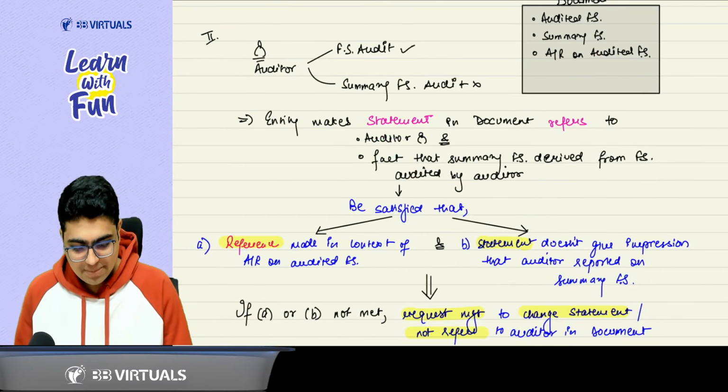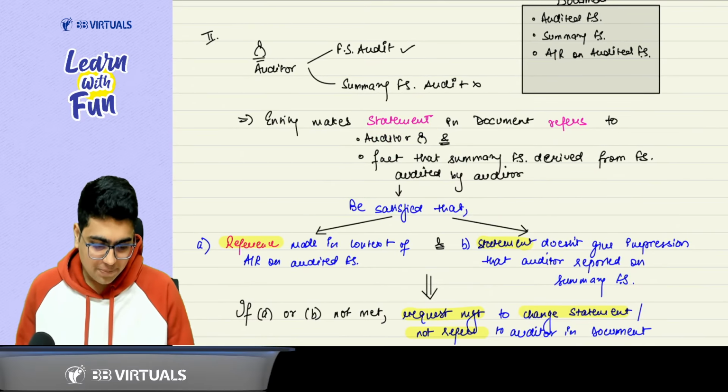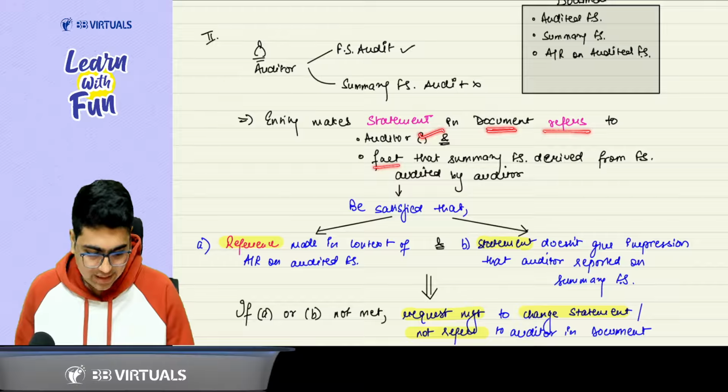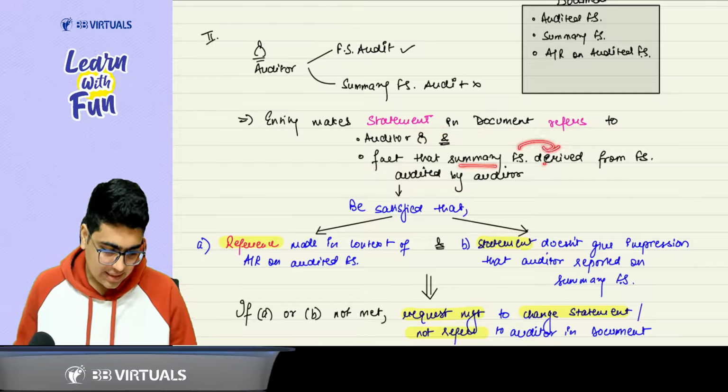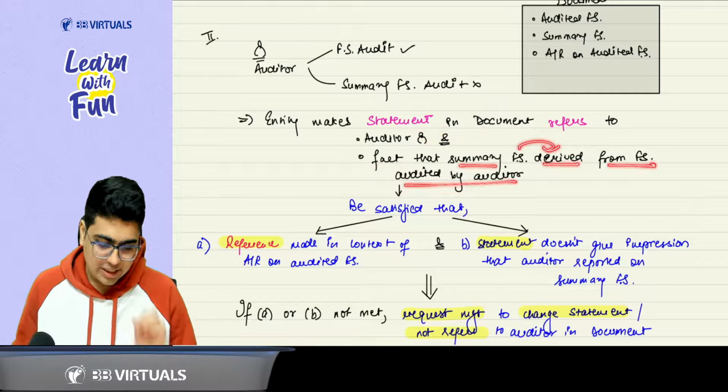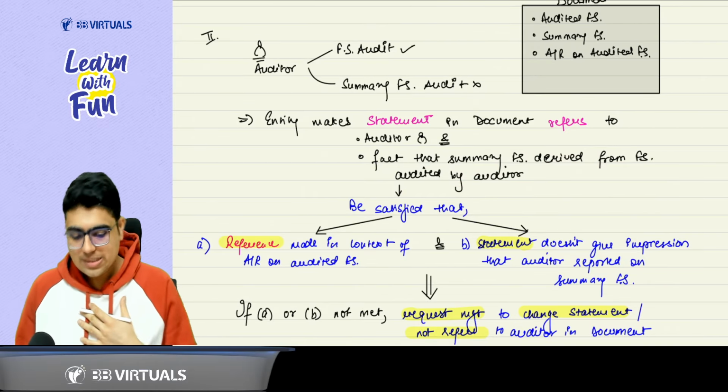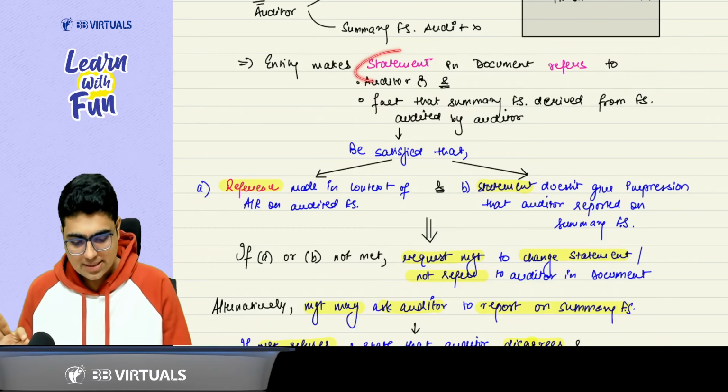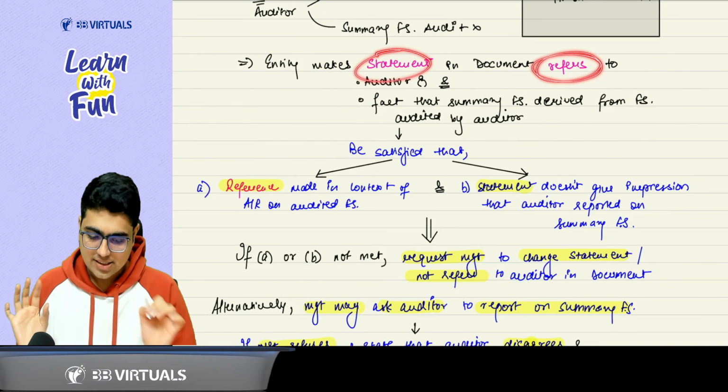So if an entity makes a statement in a document which refers to the auditor and the fact that summary financial statements are derived from the financial statements audited by the auditor, then you need to be satisfied about the statement and about the reference.